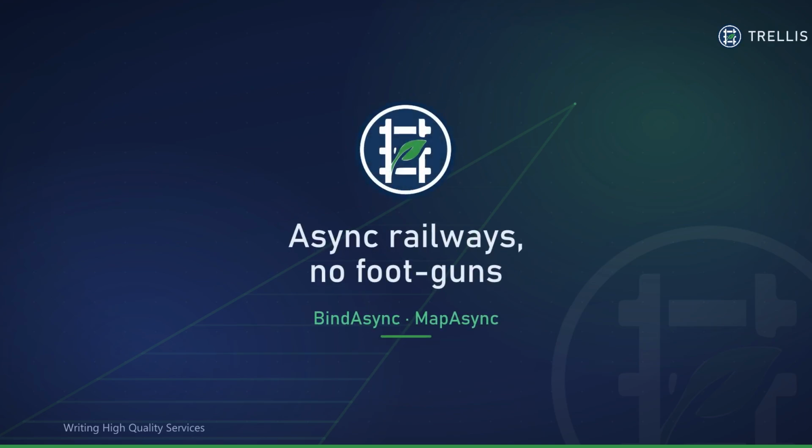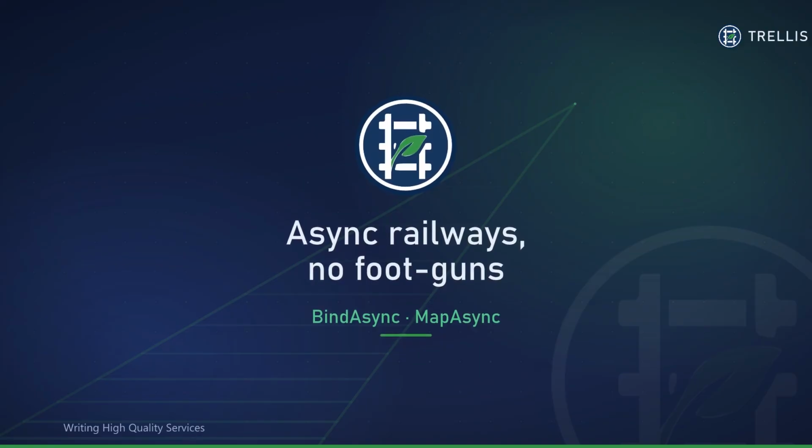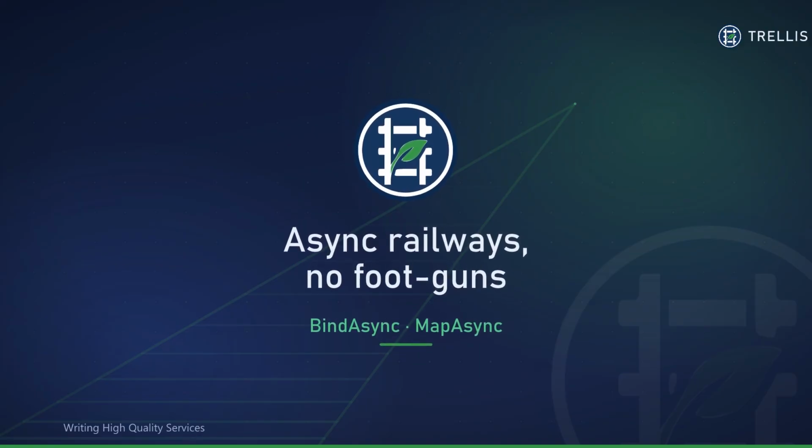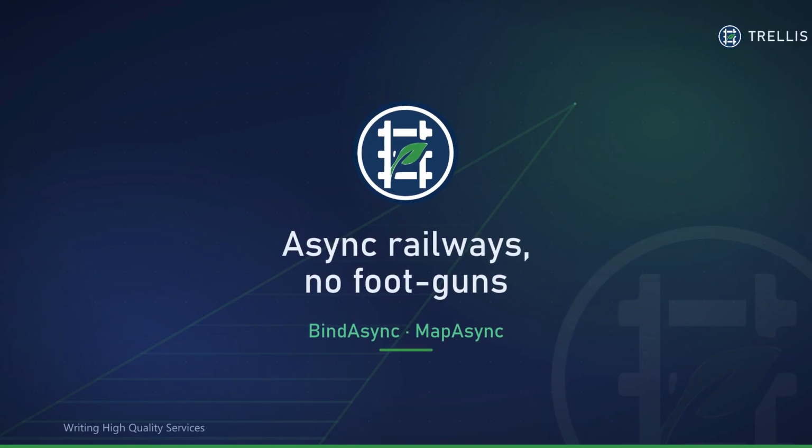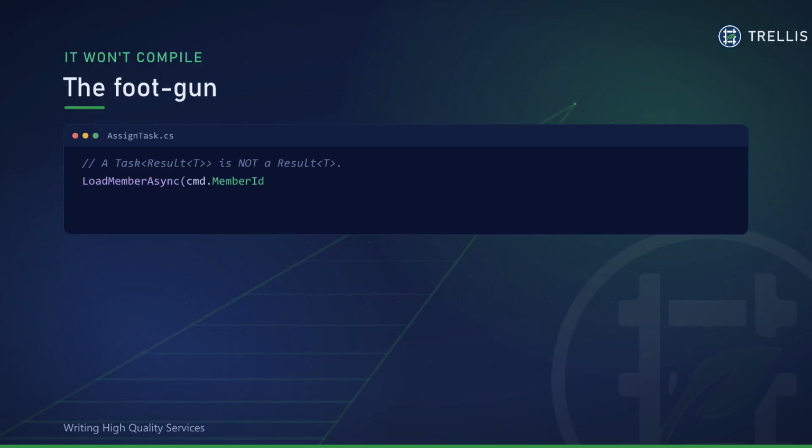Your handler is async. You load the member and reach for bind, and it doesn't compile. A Task of Result is not a Result. So how do you keep the railway when everything is asynchronous? Let me show you. LoadMemberAsync returns a Task of Result of Member.